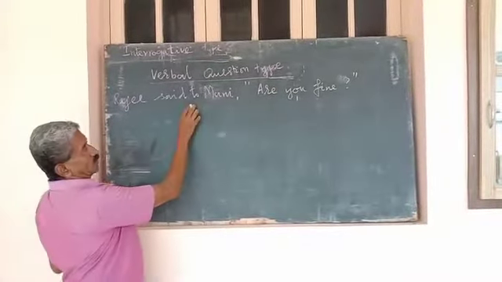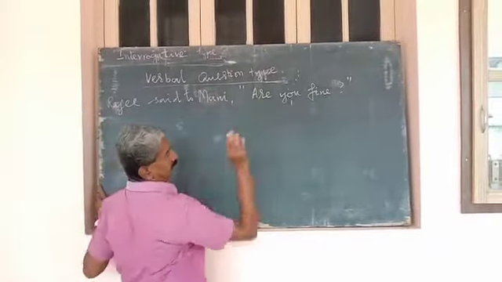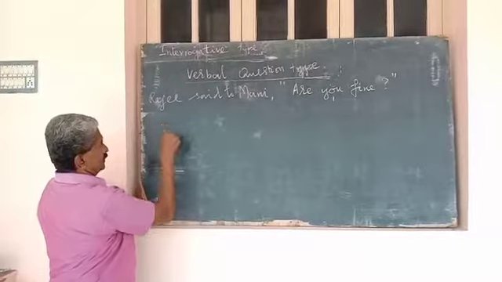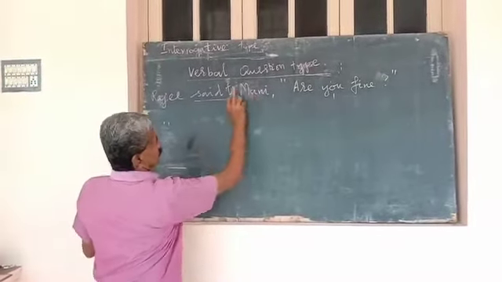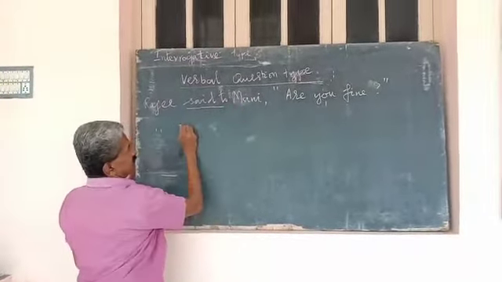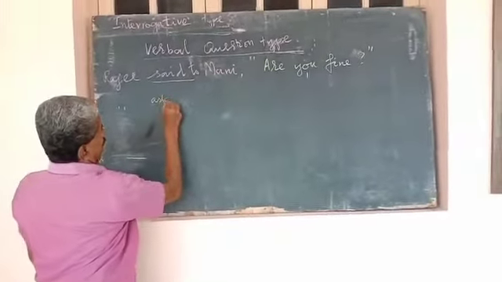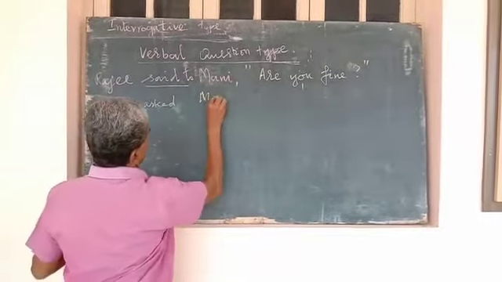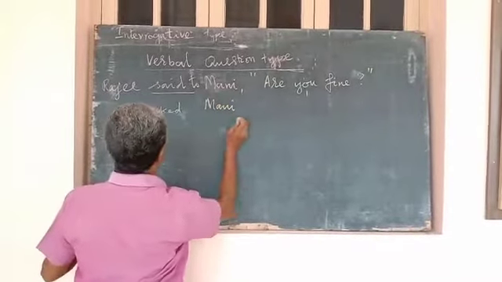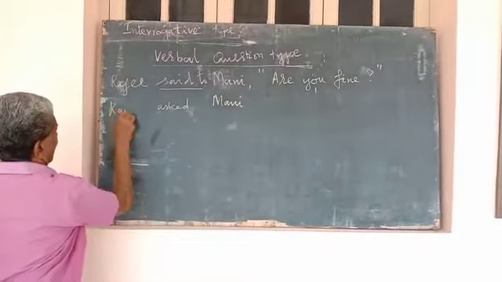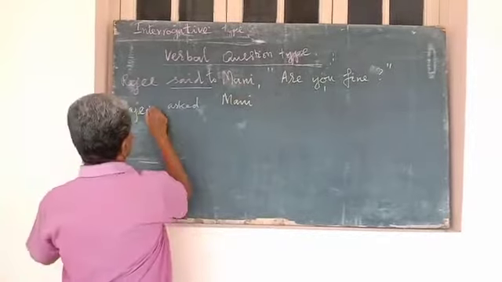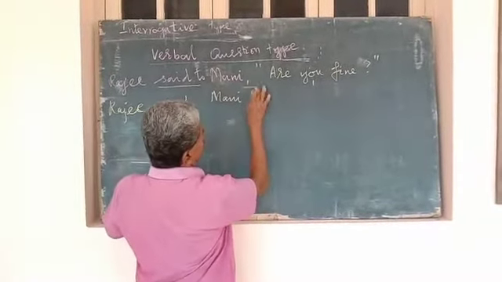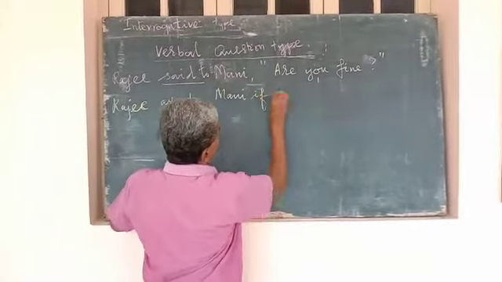Now, please listen. Raji said to Mani, are you fine? The speaker will be the same, Raji. Said will be changed to asked. Raji asked Mani. Here, the joining word or conjunction is if.